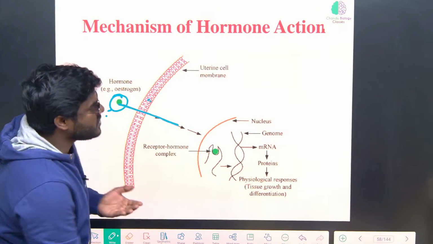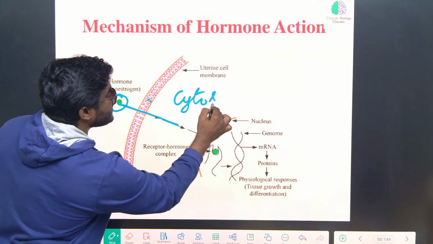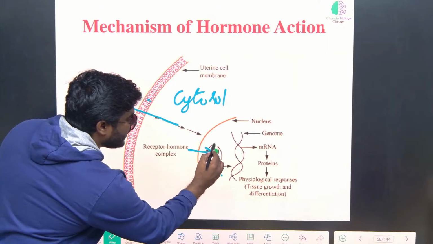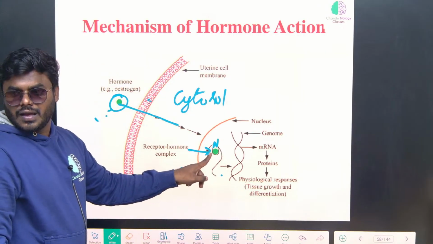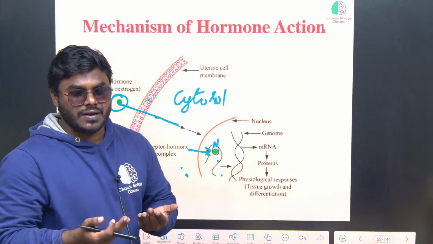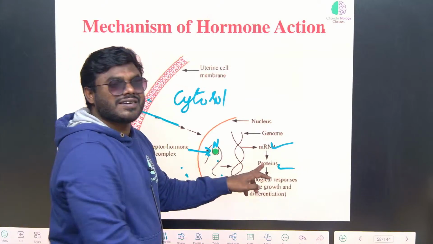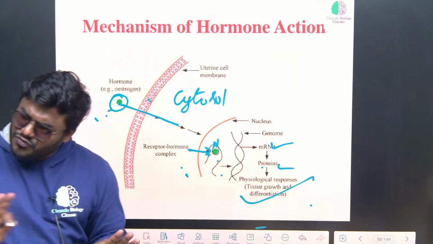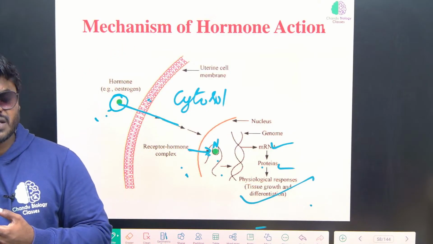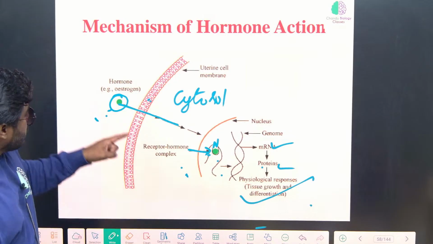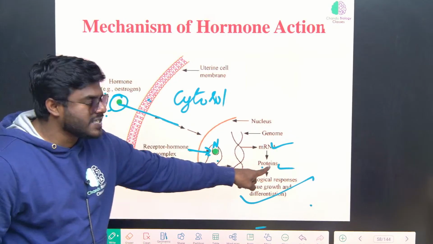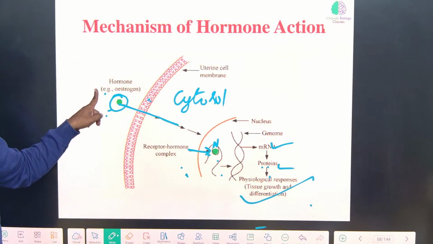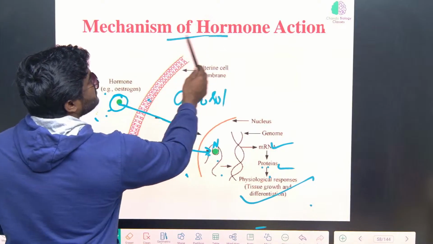So sometimes receptors are present in the cytosol. Sometimes receptors are directly present within the nucleus. It enters into the nucleus. Then it will stimulate the gene. The gene undergoes transcription, translation, and it shows the function. Any function performed by the living cell is under the control of protein. So the ultimate goal of this hormone is also synthesizing protein, and that protein will show the function of this hormone. You're getting my point correctly. So that is the mechanism of hormone action.